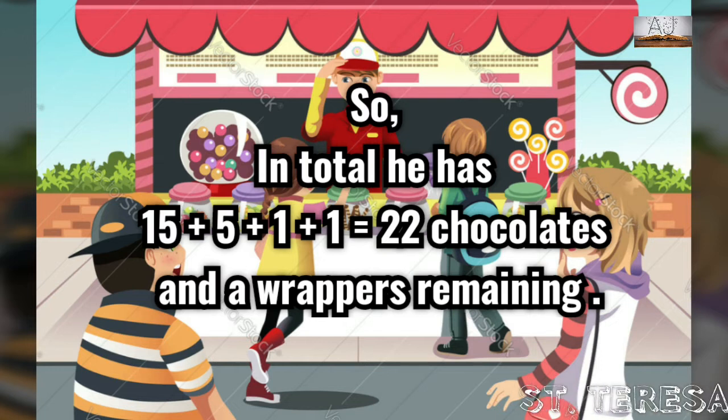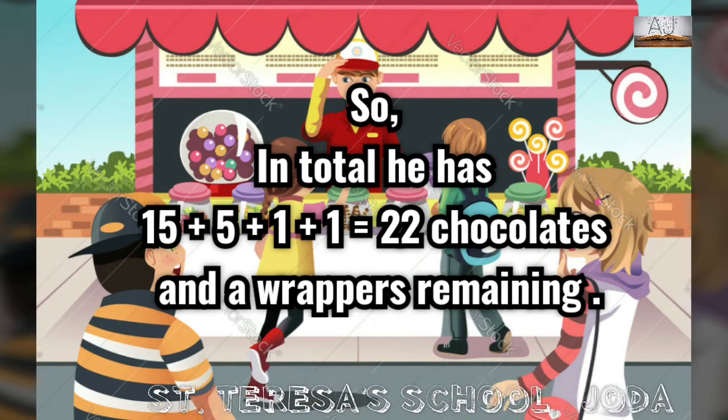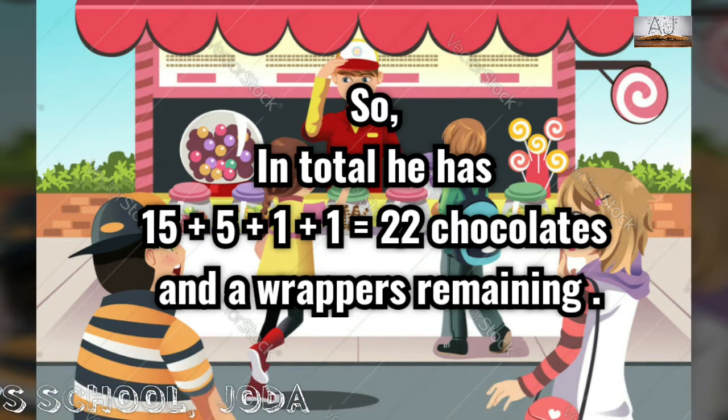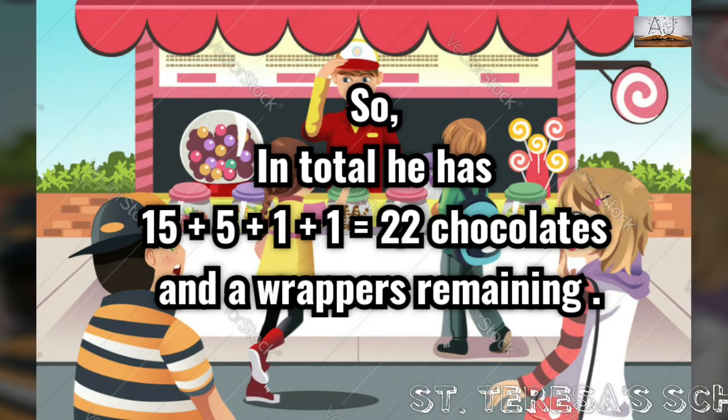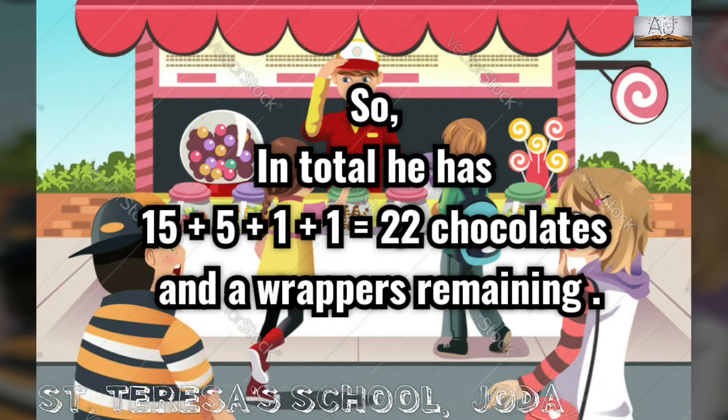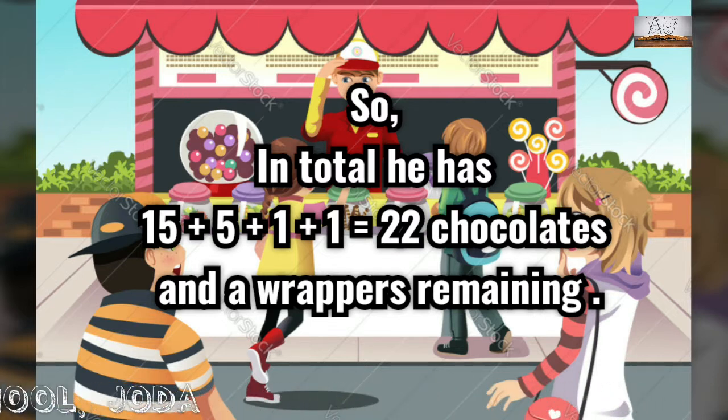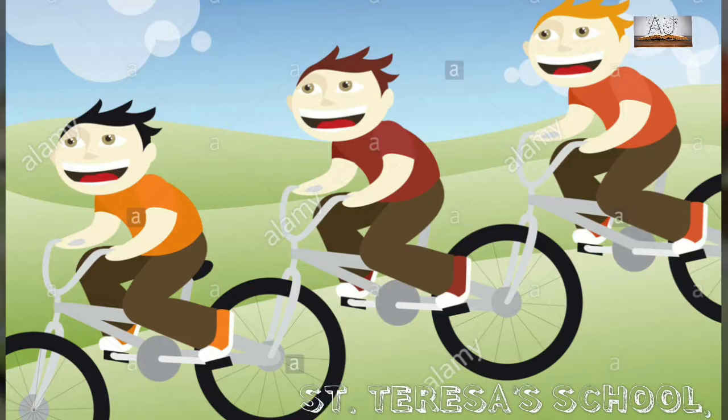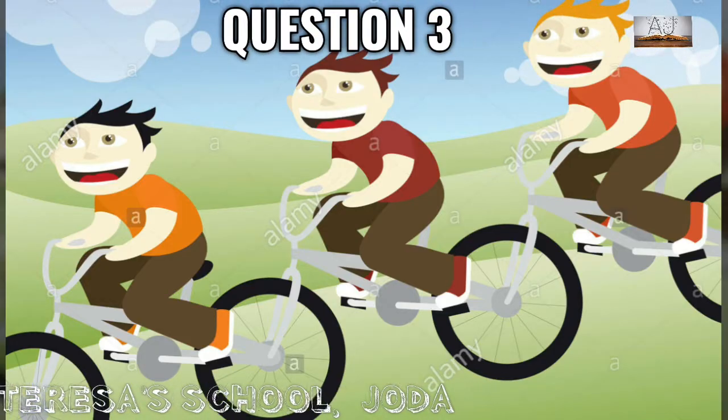Then from those 15 wrappers he gets 5 more chocolates. Now from those 5 wrappers, out of those 3 he gives and gets 1 more chocolate. So from 1 more chocolate, 1 more wrapper plus 2 remaining wrappers. From those total 3 wrappers he gets 1 more chocolate. So total 22. Now let us see question number 3.